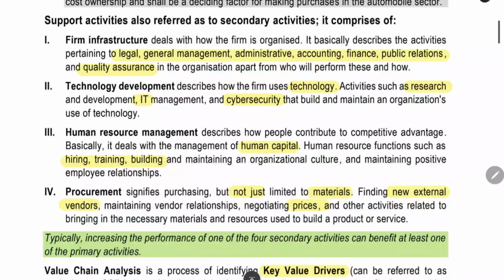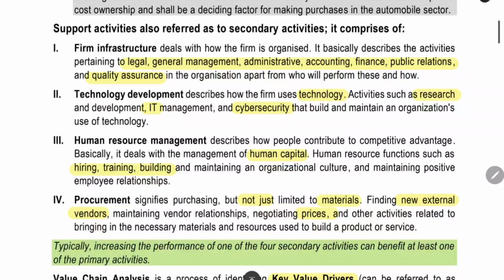Firm infrastructure. We will be seeing the legal, general management, administrative, all the other things will be coming under firm infrastructure. We have the transportation in the logistics part. We have the transportation in the operations part. We have marketing and sales, we have a separate part. After sales also, we have a separate part. Finance, accounting, this and all not covered in any of the above, will come under the firm infrastructure. This will help in quality assurance. Quality assurance, that is also a department which will come under the firm infrastructure.